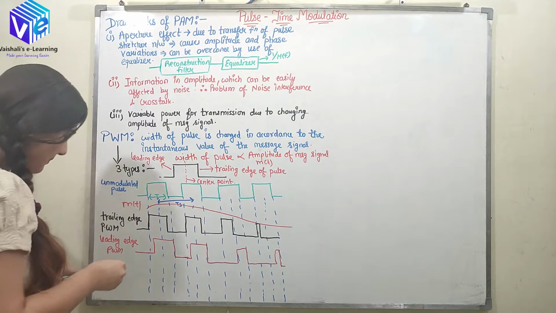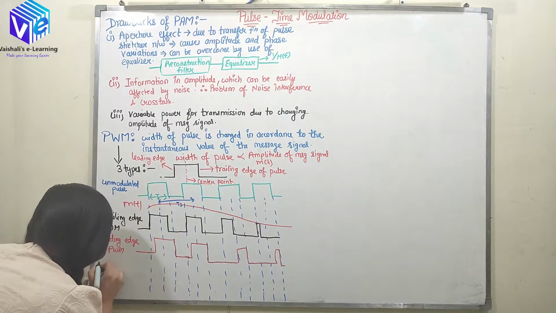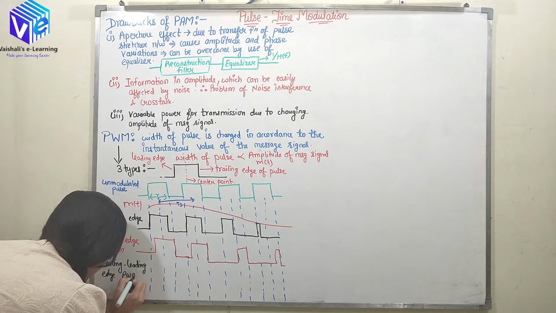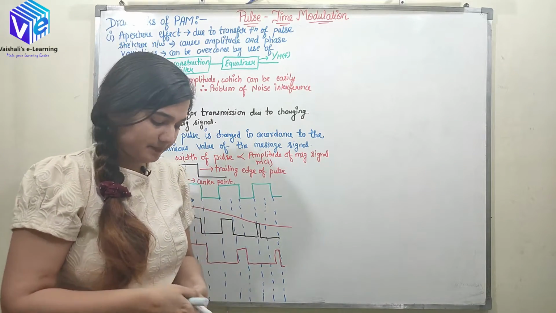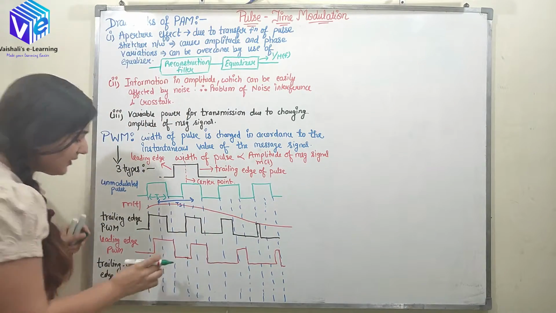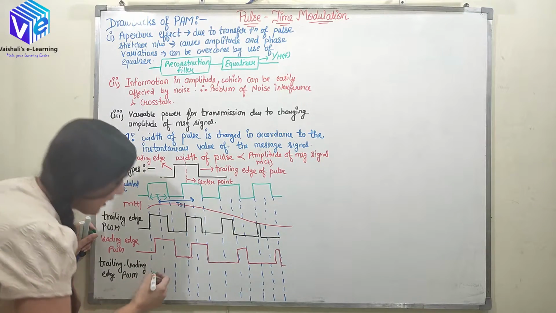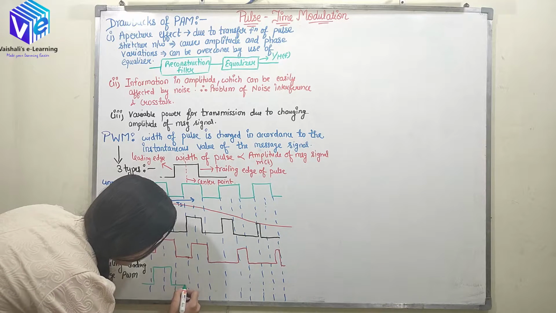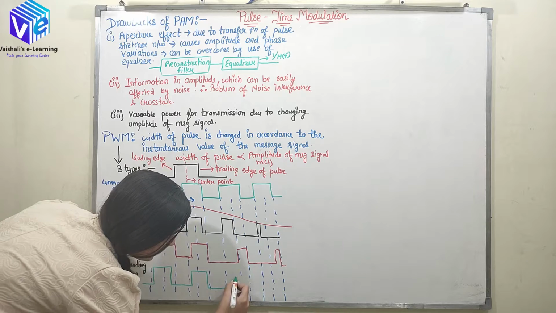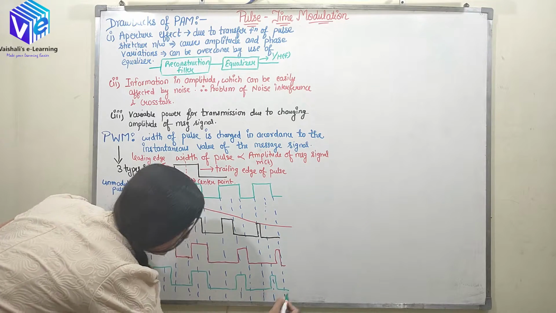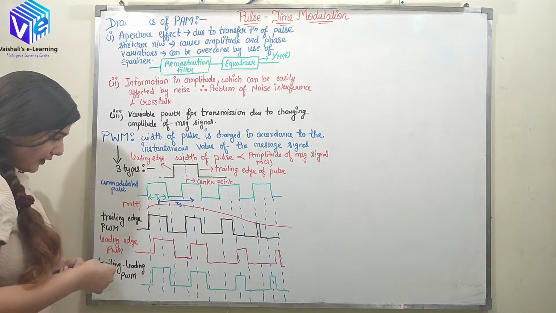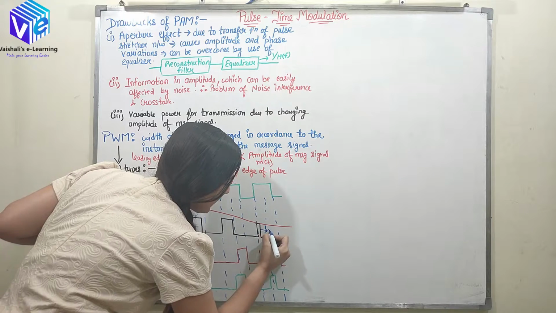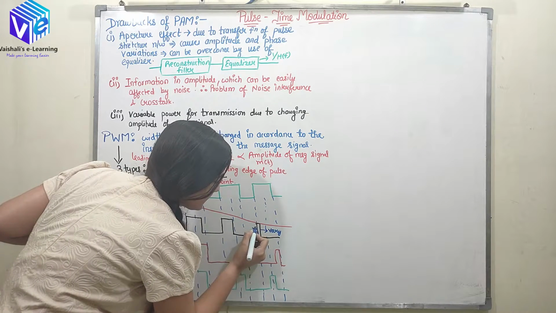Now the third type is leading trailing PWM. What should be happening here? Guess it. Here the center point is fixed. So if I talk about the leading trailing, it should be like this. Now you can see what is varying. In this signal, the trailing edge is varying and this is fixed.